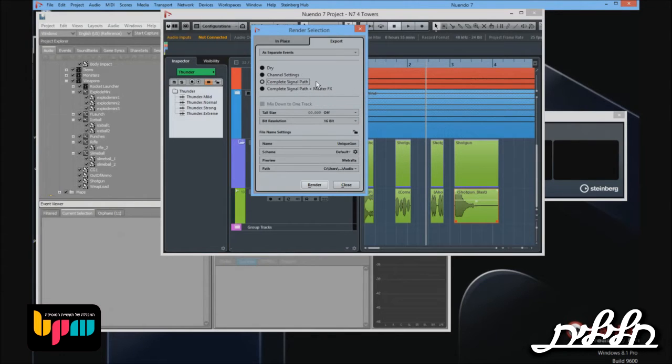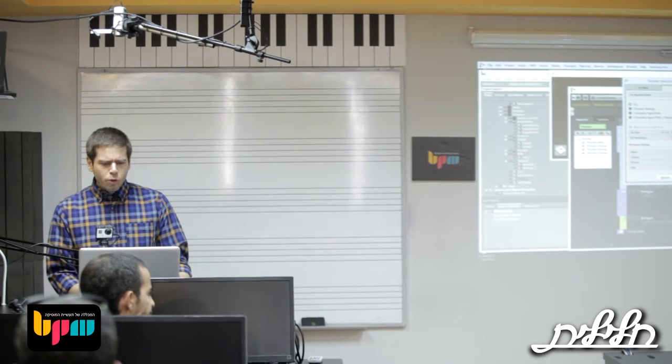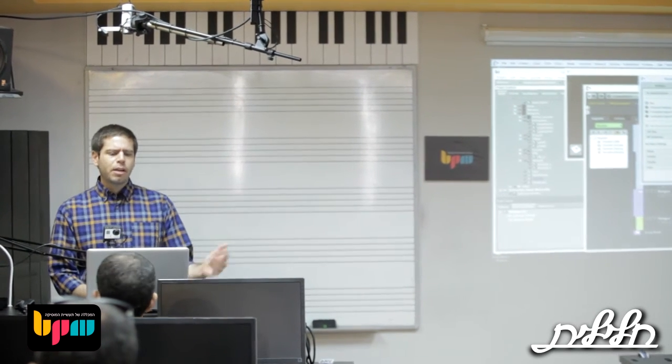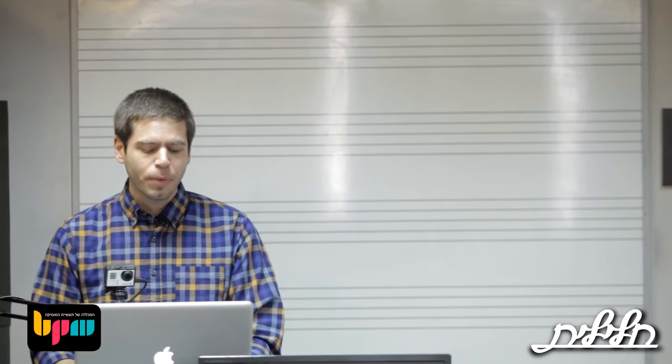So if you have, let's say, a river for the whole level, then that will be also rendered. And that's why you also have a tail size, for example. So you can put tail in seconds or bars. So fairly easy to go from Nuendo, your sound design tool, to WWise and to your game, into the same computer or into a network. I have tried this with many computers in a network, and it really works as easy as this.